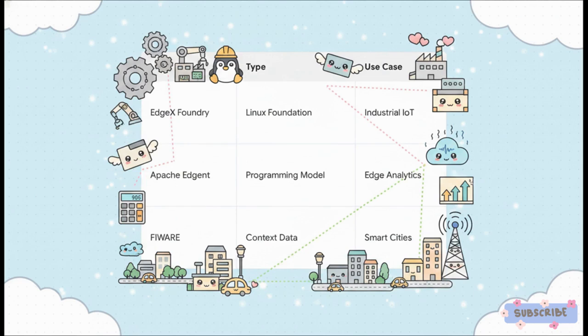Now, what's really interesting about these real-world tools is how specialized these solutions have become. You have EdgeX Foundry, an incredible open-source, vendor-neutral platform hosted by the Linux Foundation that heavily powers industrial IoT and factory floors. Then there's Apache Edgent, which is focused specifically on embedding data analytics right at the edge. And FIWARE, a massive player in managing context data for sprawling smart city deployments. These aren't just theoretical concepts. They are the actual modular foundations of our connected infrastructure.